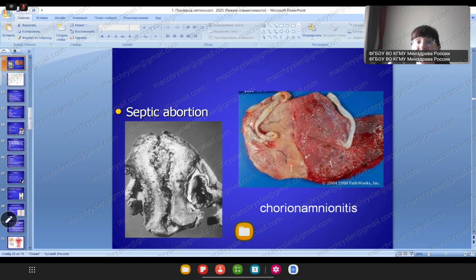In this picture we can see septic abortion. This case finished by hysterectomy together with the product of conception. And second picture, we can see chorioamnionitis by twins, abnormal placenta. Please copy this picture, doctors.